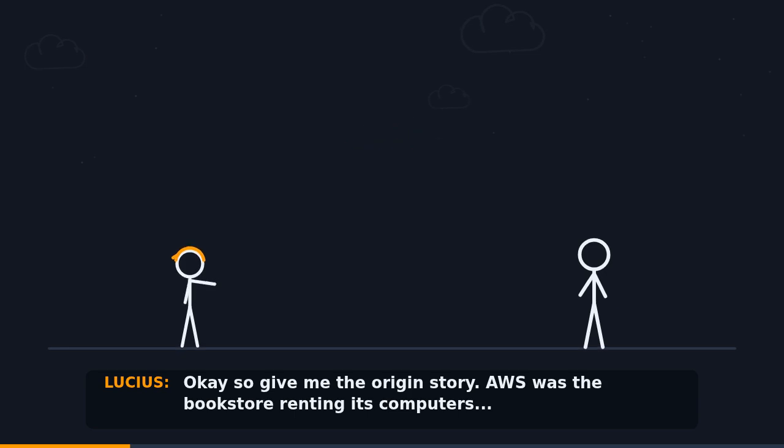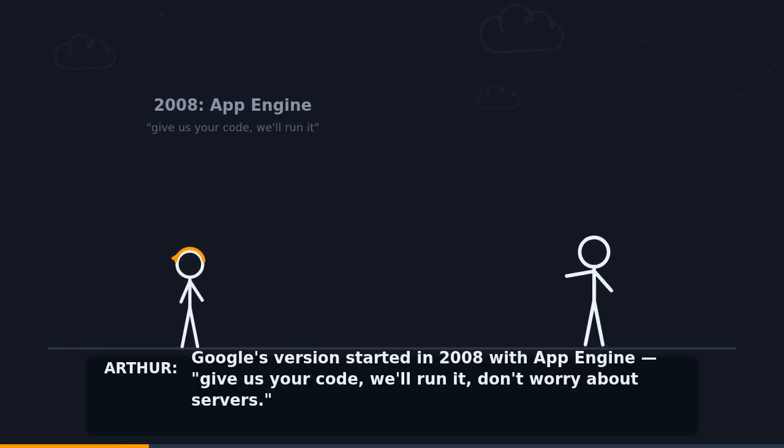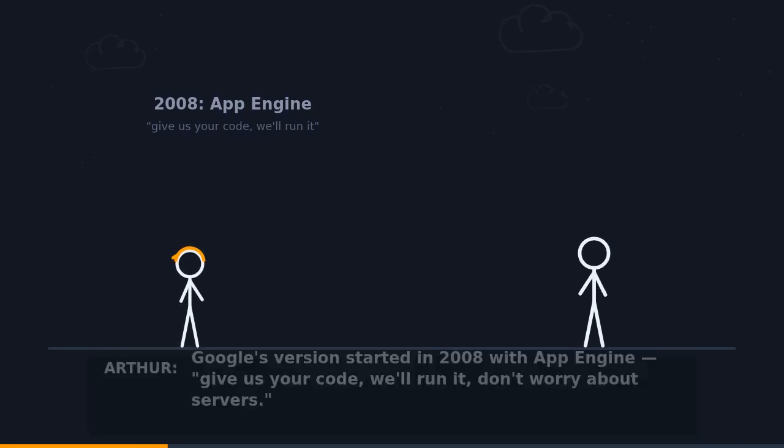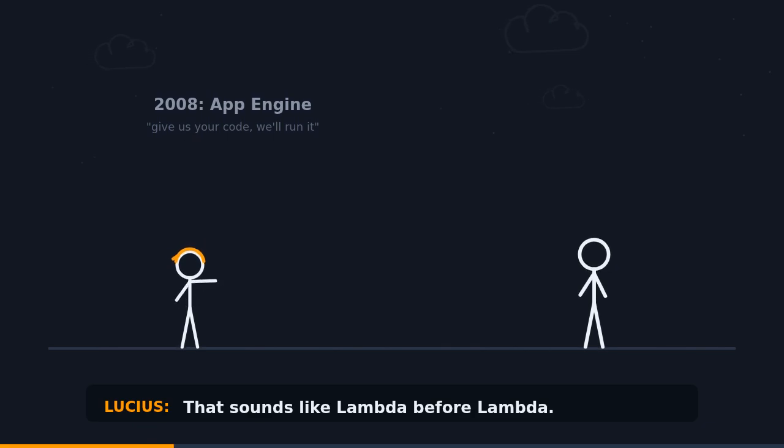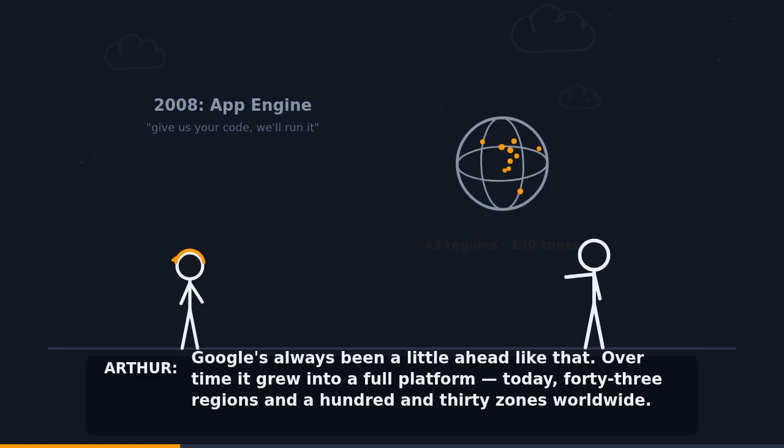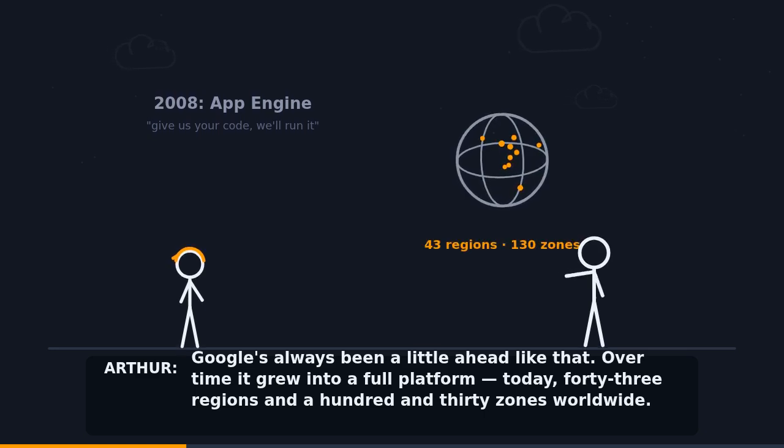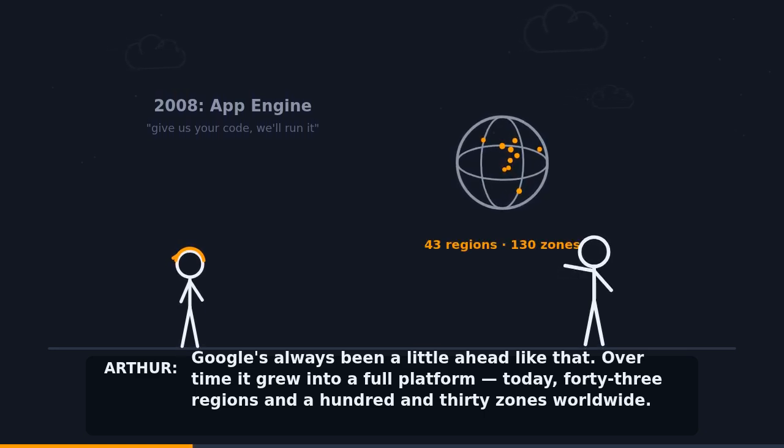Okay, so give me the origin story. AWS was the bookstore renting its computers? Google's version started in 2008 with App Engine. Give us your code, we'll run it. Don't worry about servers. That sounds like Lambda before Lambda. Google's always been a little ahead like that. Over time, it grew into a full platform. Today, 43 regions and 130 zones worldwide.